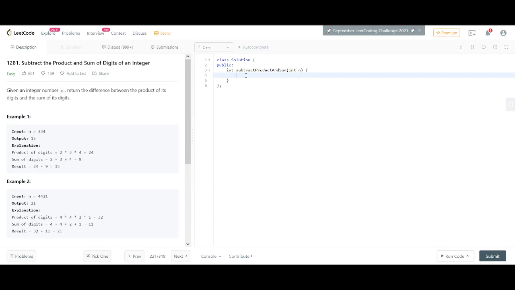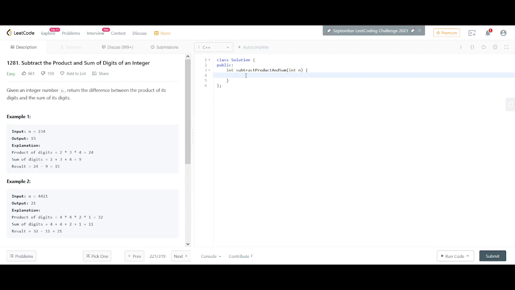And if you try to think of the brute force or time complexity, as you say: if it is a 32-bit integer, then we can call it O(32), or O(log n), log base 10 of n. Assuming the integer is a 32-bit integer, just take order of 32.